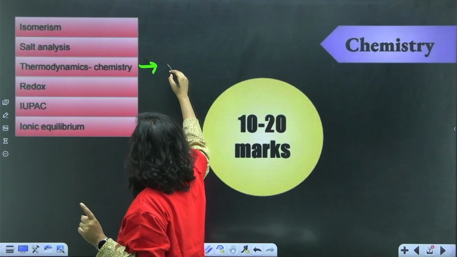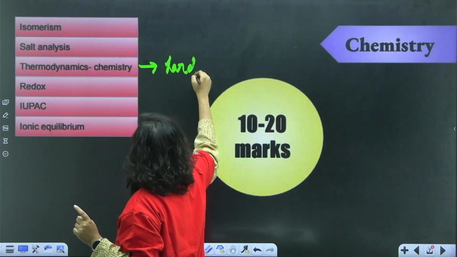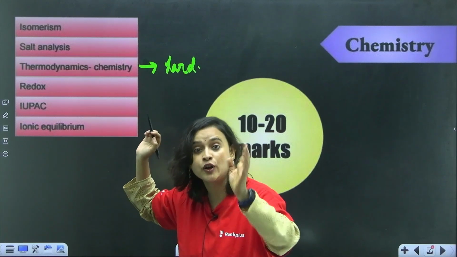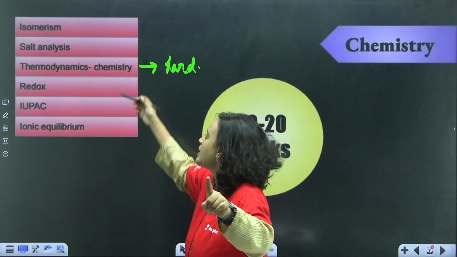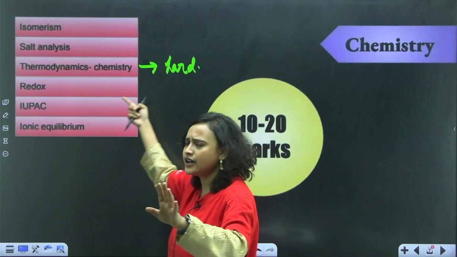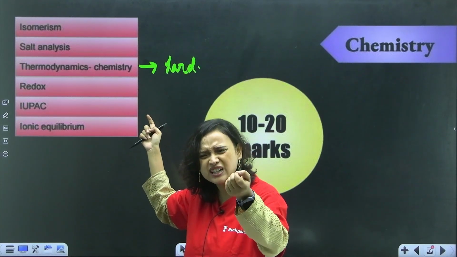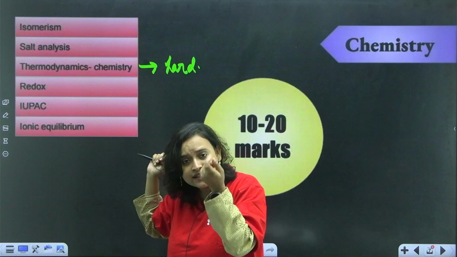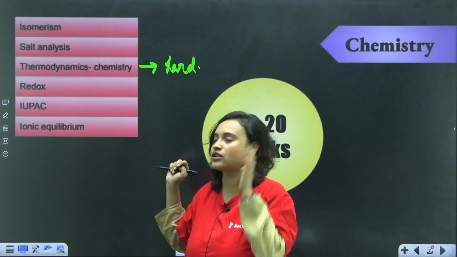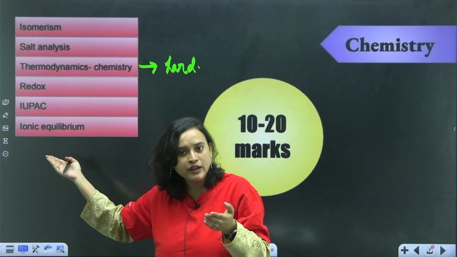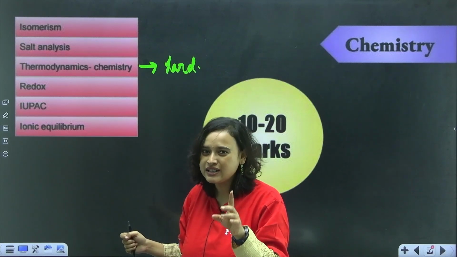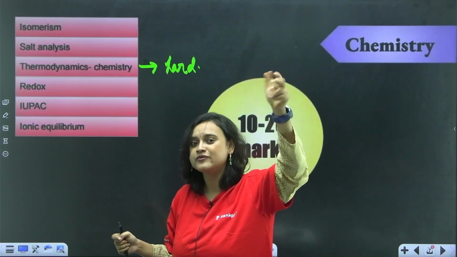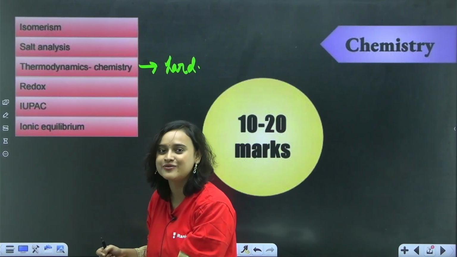Thermodynamics in chemistry, they have started to ask really hard questions from here. So this chapter might take a lot of time from you. Okay, all right. So that is why maybe you would want to skip this. Redox is doable, but the problem with redox is that in some paper or in some shift you will not even see a question from redox reaction. Are you PSC? I would suggest do it, because at least 4 questions can come that can bring your rank a lot up, or it can push you down as well.